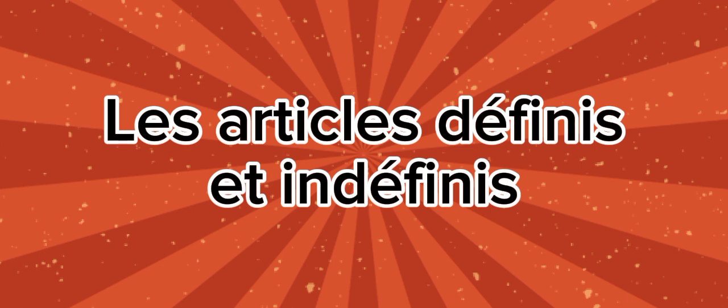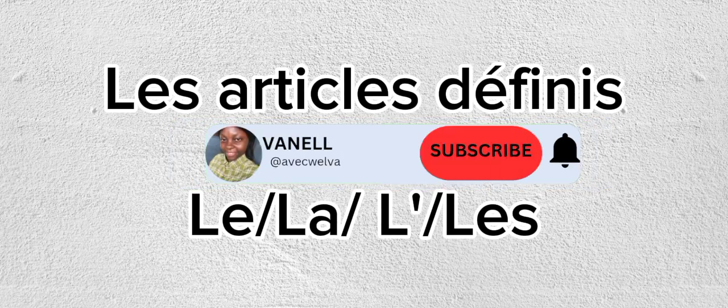Today we are going to see the definite and the indefinite articles. Let's start with the definite articles. In English, we just have a single definite article to represent nouns that are known to us or that are specific. In French, it is different. Depending on the gender of the word and if it is singular or plural, the definite article is different. We can have le, la, l' for singular words, les for the plural words.